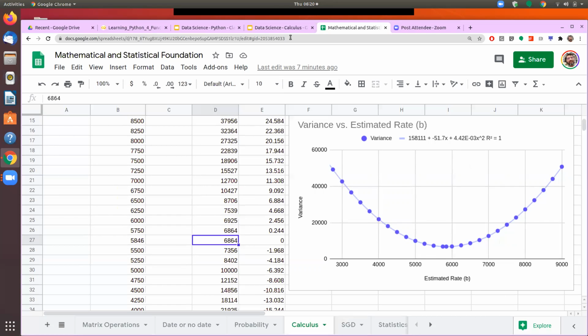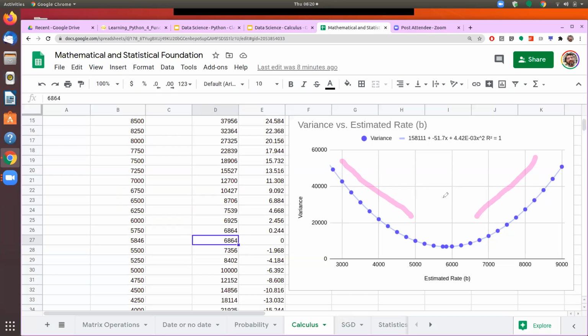So if you have a line like this, then its slope is negative. And if you have a line like this, its slope is positive. Okay. So these are some of the basic things that we need to remember.